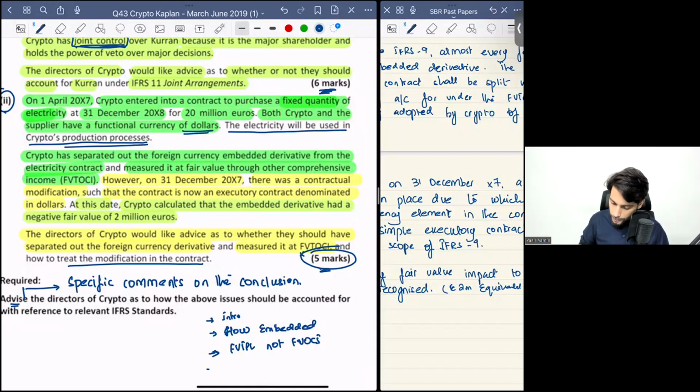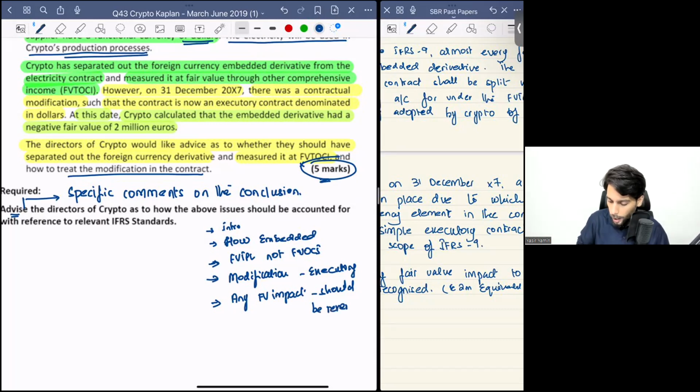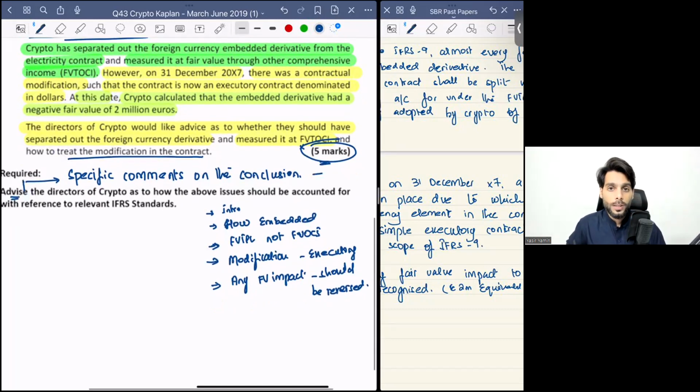Modification has turned this contract into an executory contract, right? And any fair value impact to date should be reversed. And for these 5 points, you will, inshallah, get those 5 marks which are due to you.